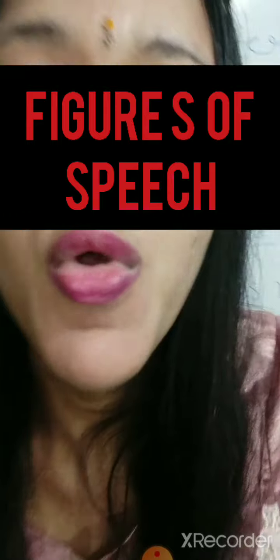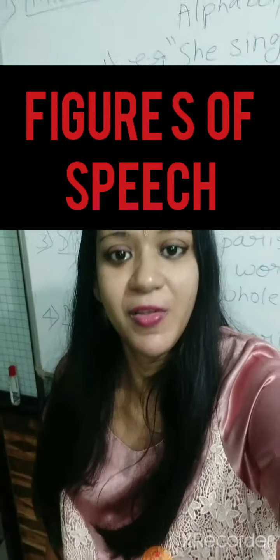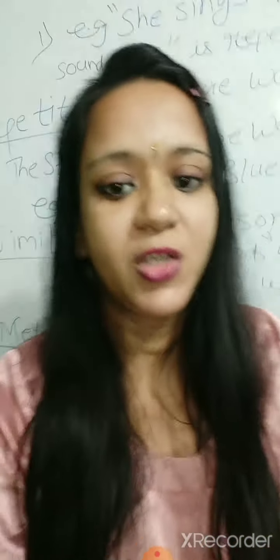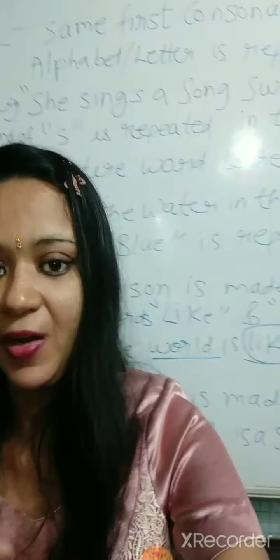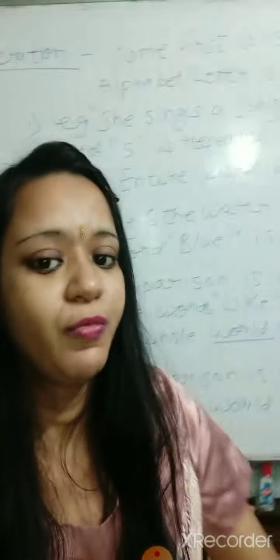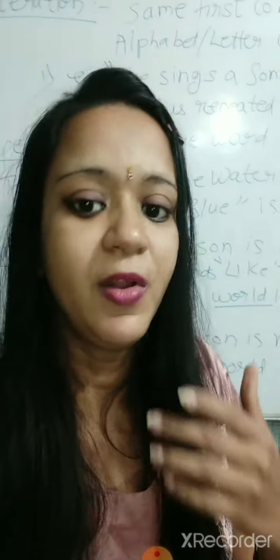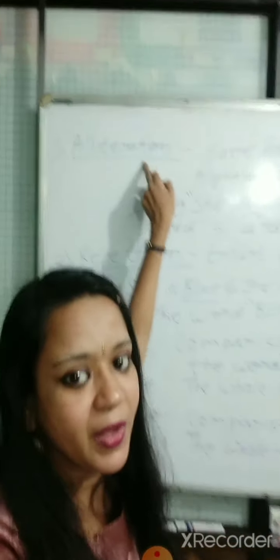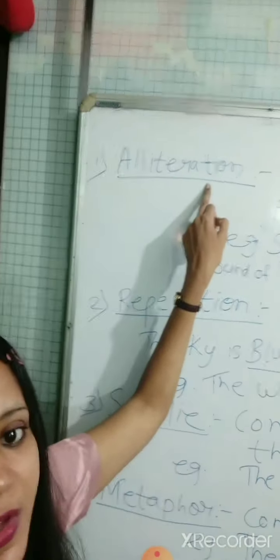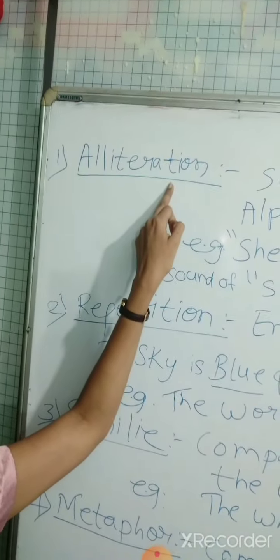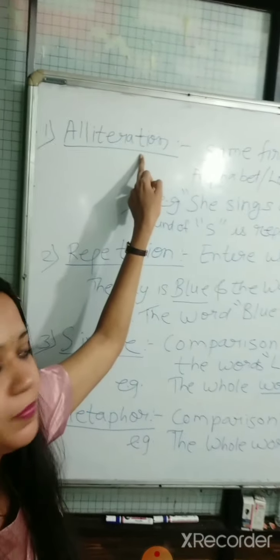In today's video, we will discuss English figures of speech. Figures of speech are normally for 11th and 12th standard and also sometimes for 9th and 10th standard. So first, without wasting time, we will move on to figures of speech. The first figure of speech is alliteration. You can see on the board it is written alliteration.